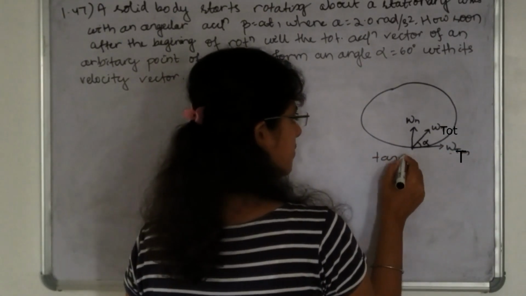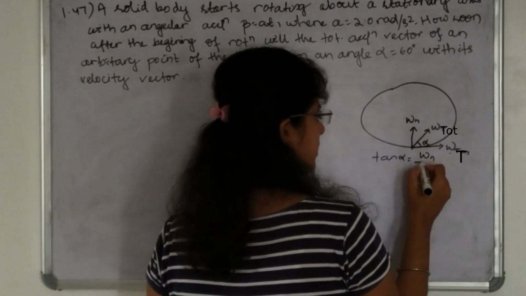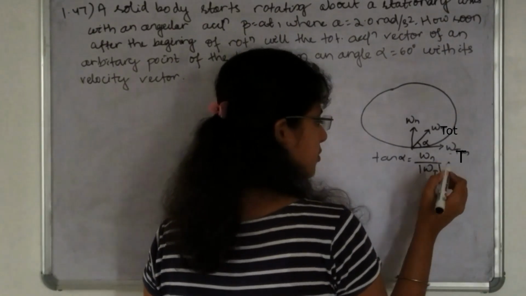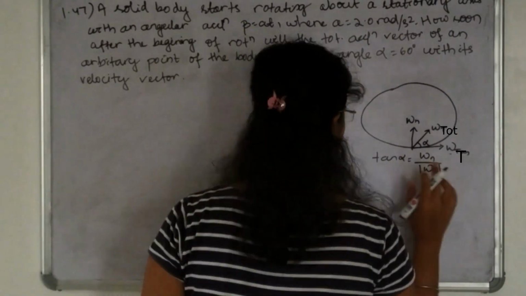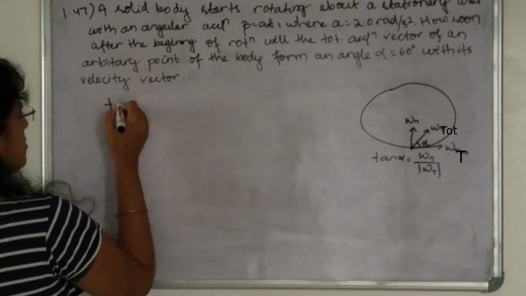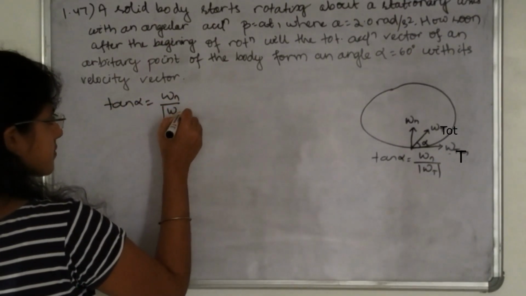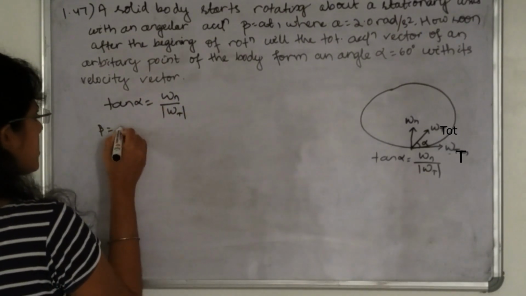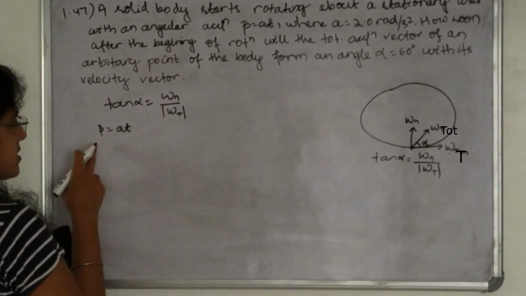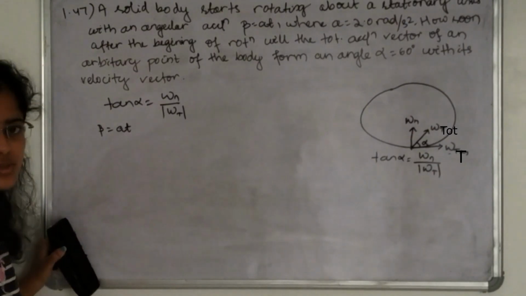So tan alpha will be how much? Wn divided by mod Wt. So tan alpha is equal to this much.